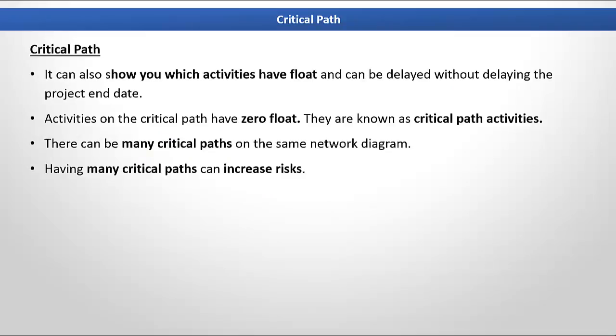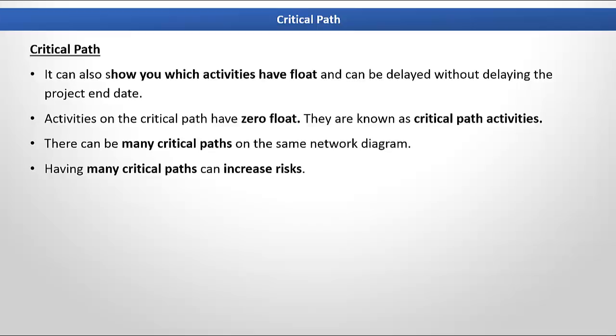Next, let's learn about a couple of important points about the critical path. The critical path can show you which activities on the project have float and can be delayed without delaying the project end date. Activities on the critical path have zero float, and they are known as the critical path activities.